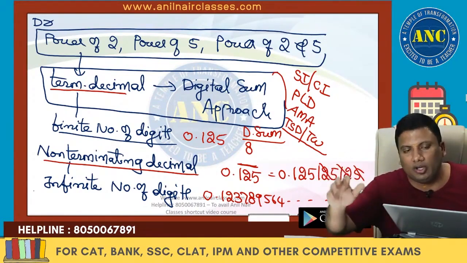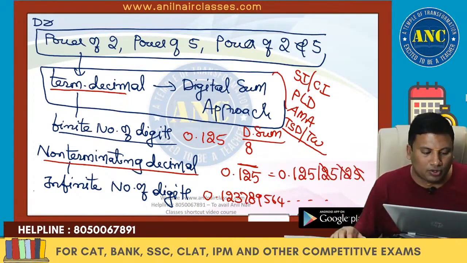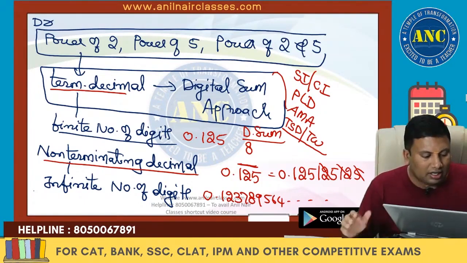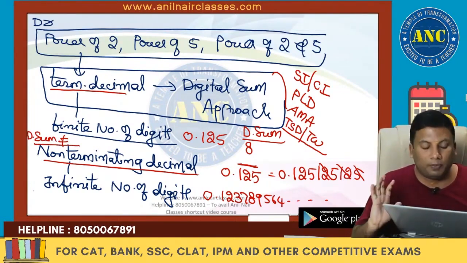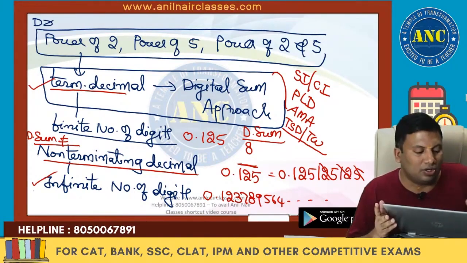In this video you will not find a single formula. Everything is through a logical approach. Terminating decimal: digital sum approach. Non-terminating decimal: digital sum cannot be used. Keep this in mind. It helps me to save some calculations. I hope it is clear when the digital sum is used and when it is not used.